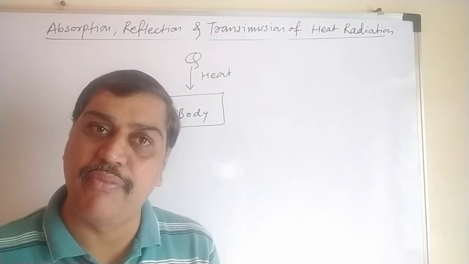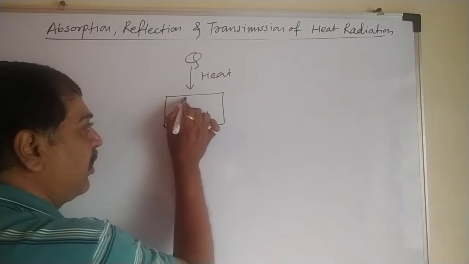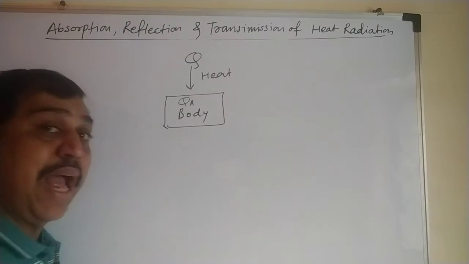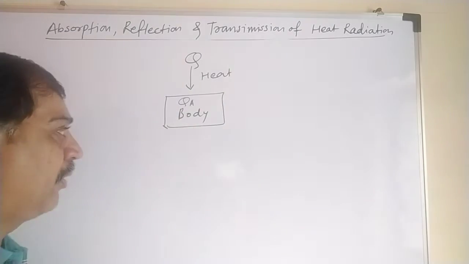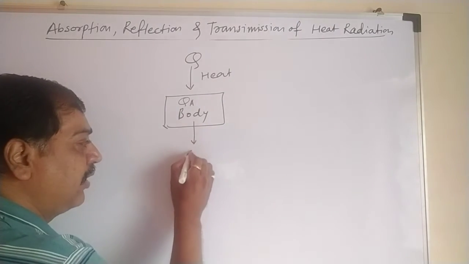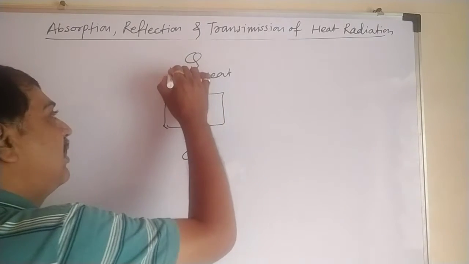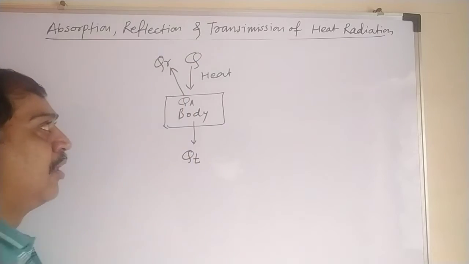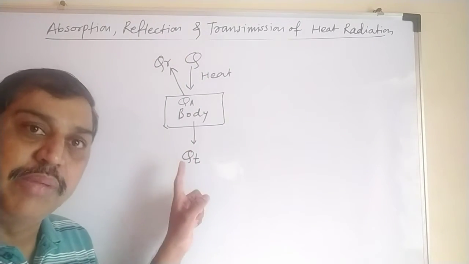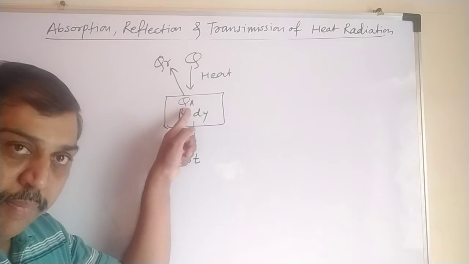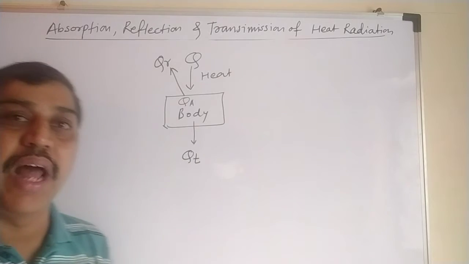Out of the Q amount of heat incident, some amount, suppose QA, is absorbed. A for absorption. QA amount of heat is absorbed by the body. QT amount of heat is transmitted by the body, and QR amount of heat is reflected by the body. So Q, the total radiant energy incident on a body, out of that QA gets absorbed, QT gets transmitted, and QR gets reflected.